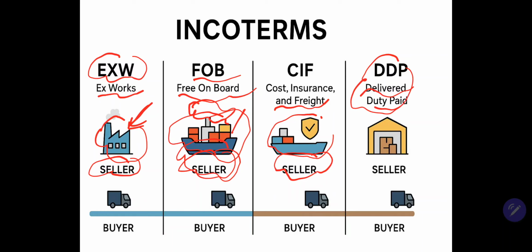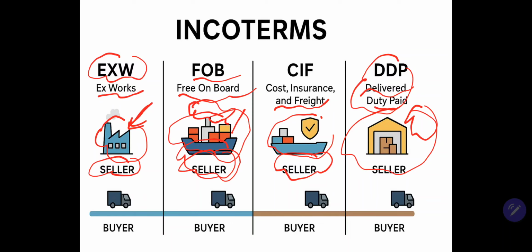You can imagine for DDP, Delivered Duty Paid, the goods arrive in the buyer's warehouse. Okay, I hope you understand the concept of Incoterms for EXW, FOB, CIF, and DDP.